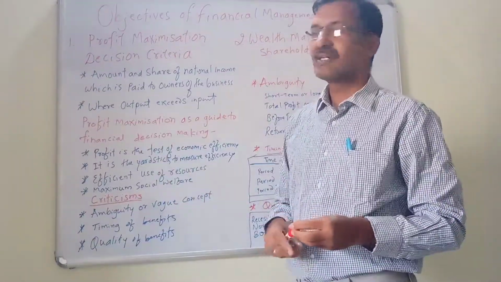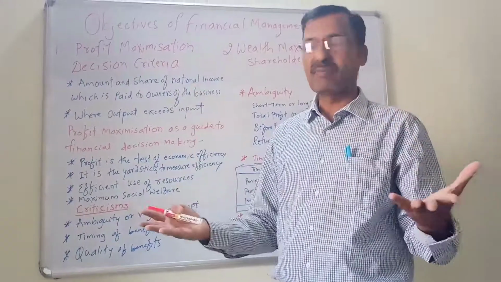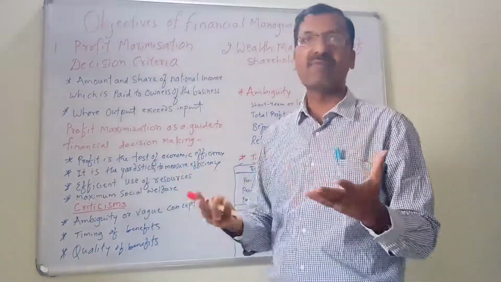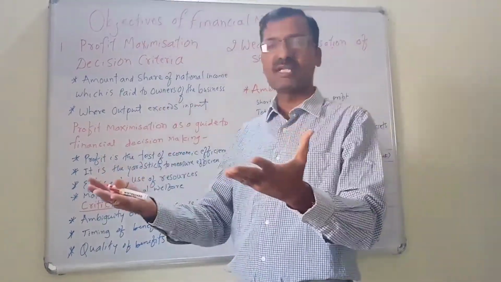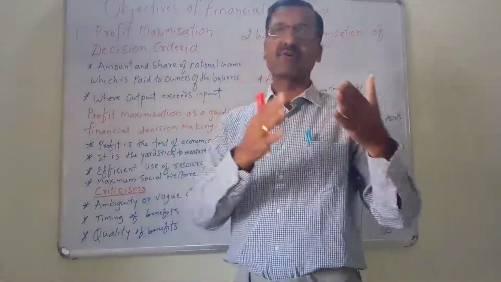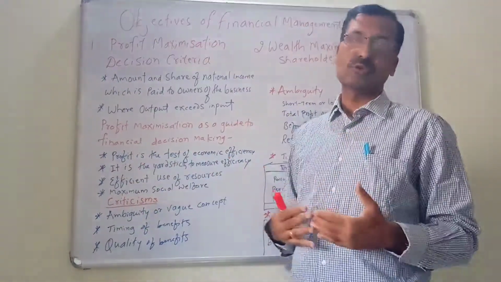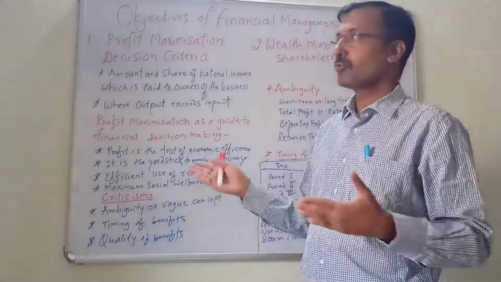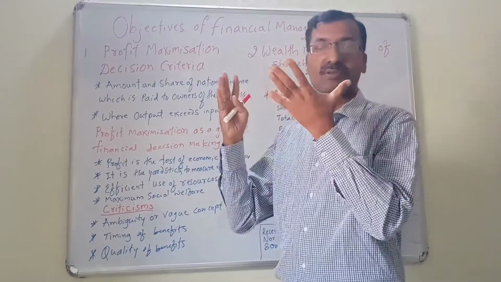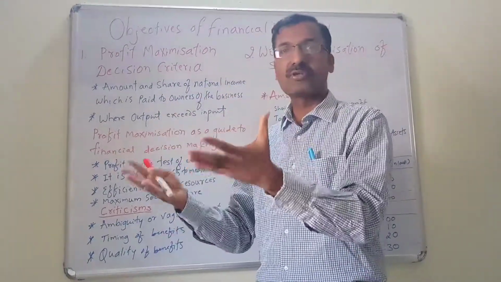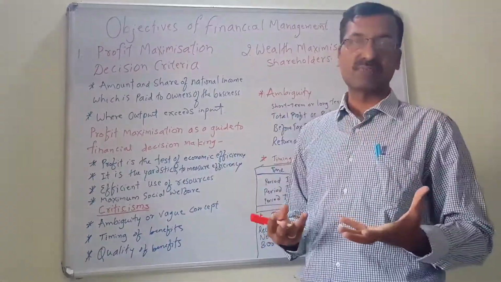Like that, whether the business is properly running its activities, we may measure with the help of profit. If the profits are more, we may say that the organization is running properly. If the profits are low, we may say that the organization is not running so properly. If there are losses, we may say that the results are not good and the organization is not running properly. So it is the yardstick to measure the efficiency of the business.